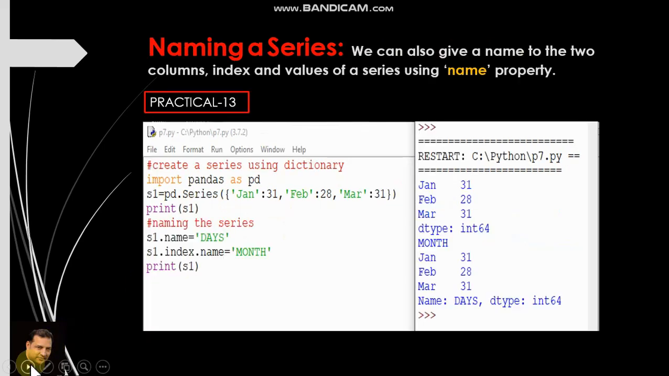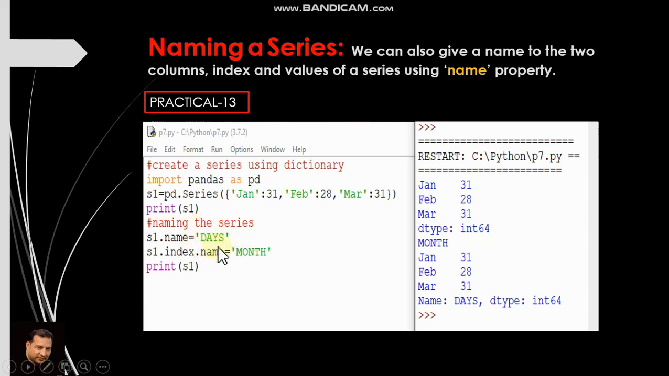Okay, let us move to next. Naming a series. We can provide names to various parts of a series. We can give names to the two columns, index and values of a series, using the name property. Let us see how. So we are taking the same series, Jan, Feb, March. Naming the series: just write s1.name is equal to whatever you like. I have taken 'days' in single quotes.